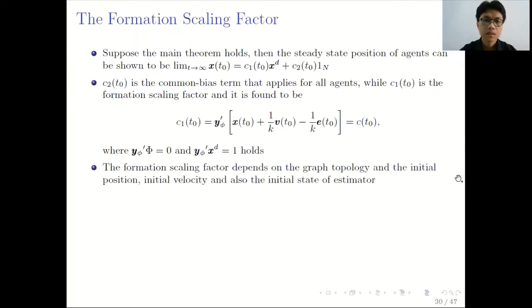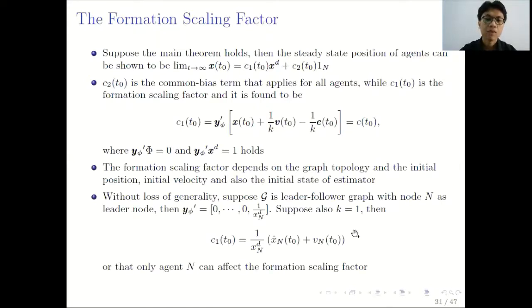Okay. And so we can see here that the formation scaling factor, which is C1 T0 or CT0, depends on the graph topology, which is represented by y phi transpose here, and also depends on the initial position, initial velocity, and also the initial state of the estimator, because we have the error term here between x and x hat.